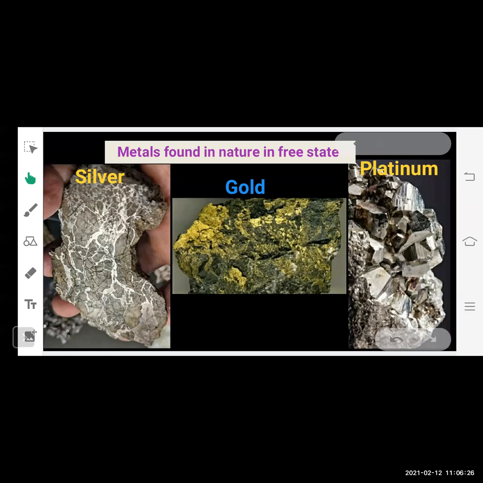And what we have to do? We have to separate these pure metals from these rocks. And this whole process of extracting metals from their rocks is called metallurgy. Okay, so all these silver, gold, platinum exist in free state in the rock.